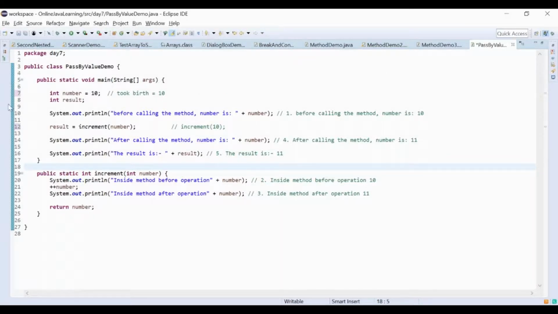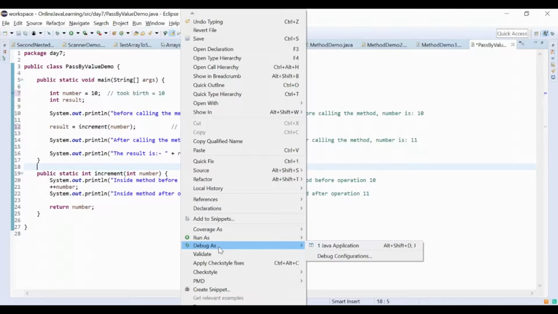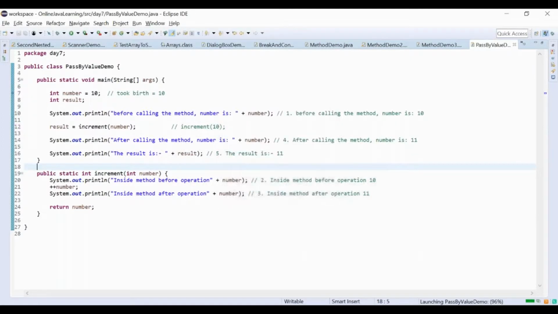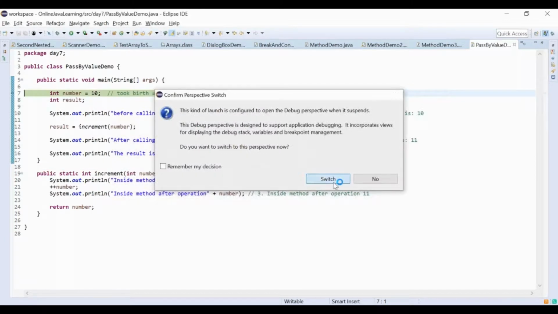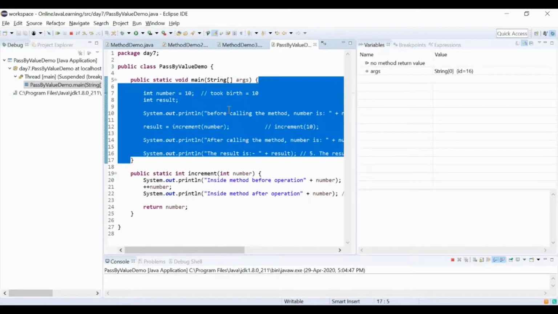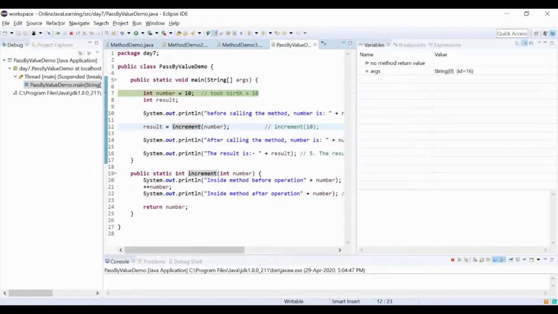Let me start debugging this program. See, here is the argument. Now we are in this body, so we are in this life. And here you can see one stack is created.